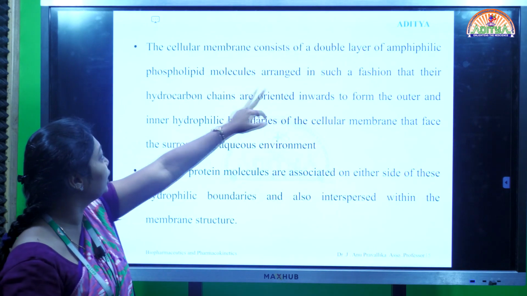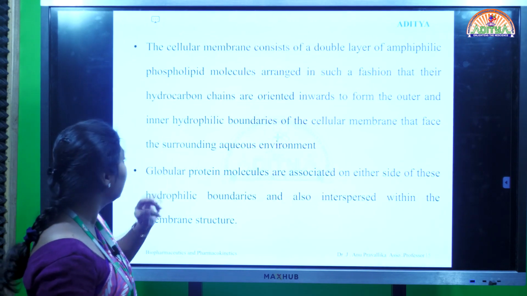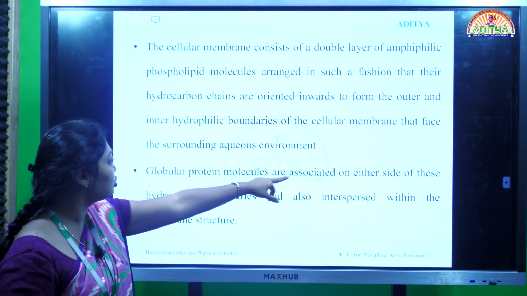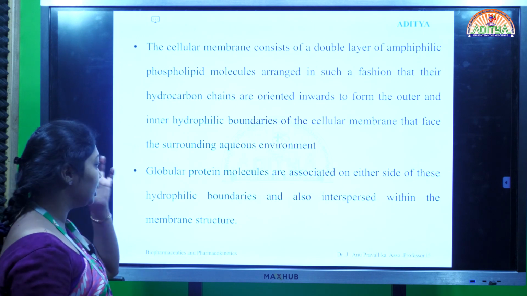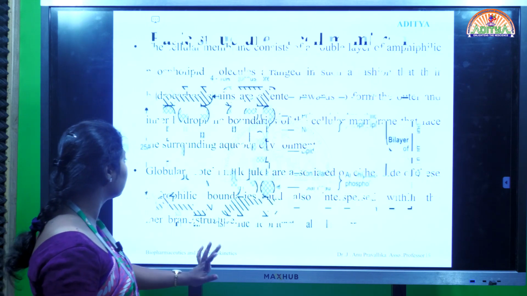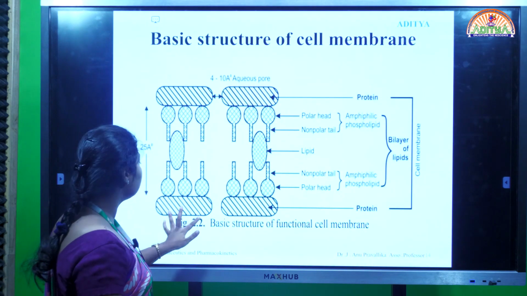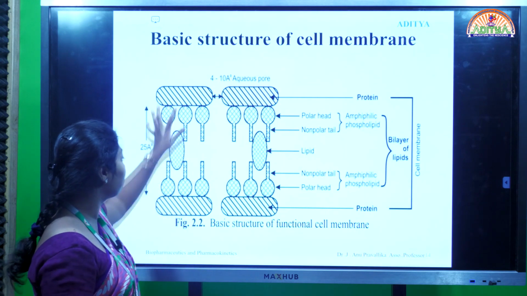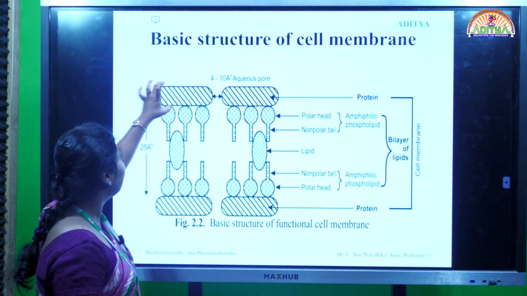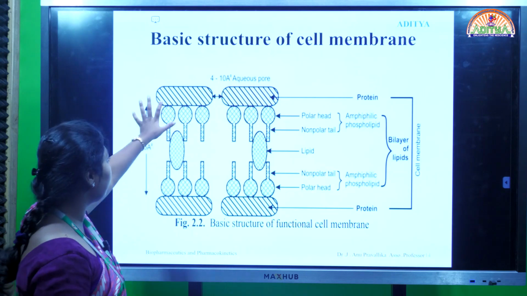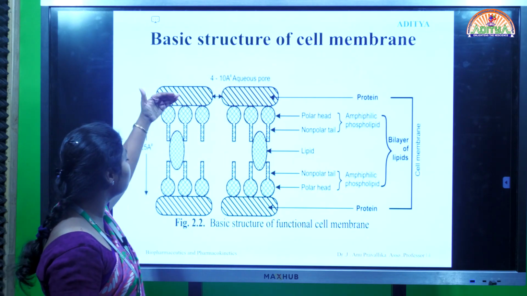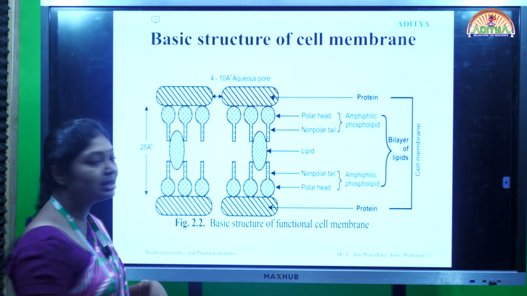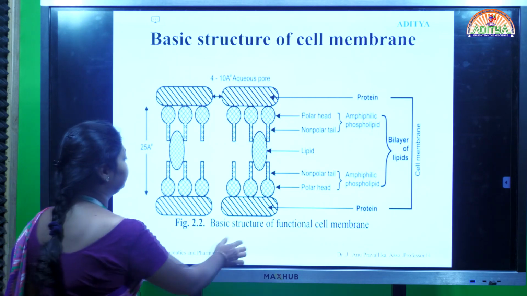The globular protein molecules are associated on either side of these hydrophilic boundaries and are interspersed within the membrane structure. If you observe, these are the proteins, a monomolecular layer of proteins present at the boundaries of the polar heads, and some proteins are embedded within the cell membrane.